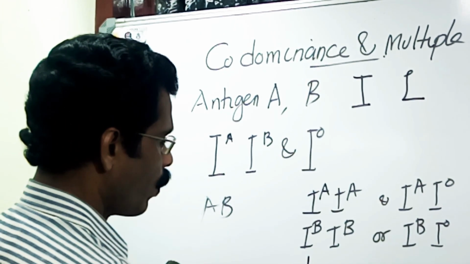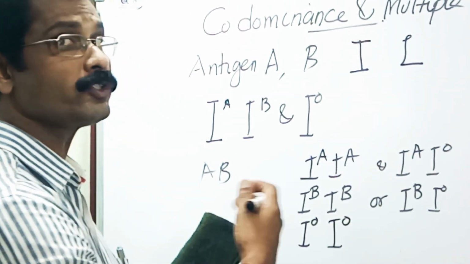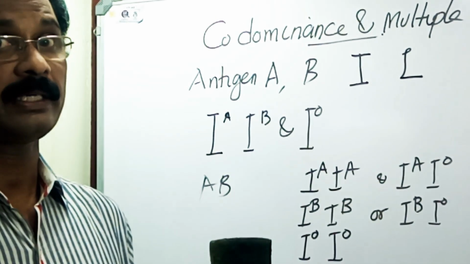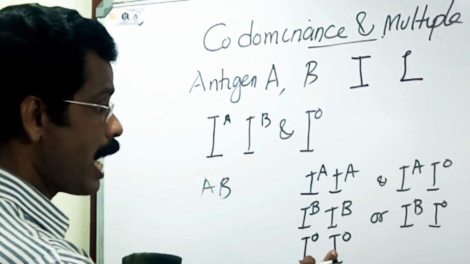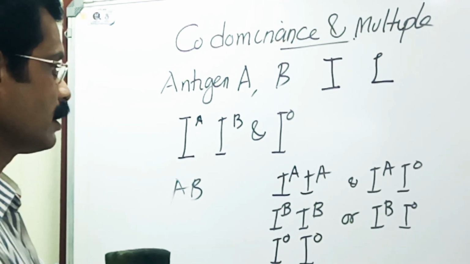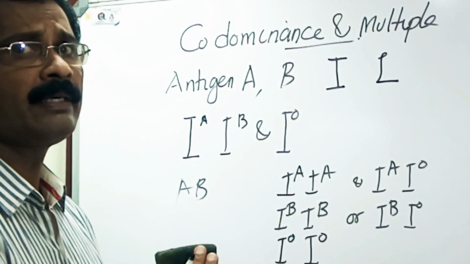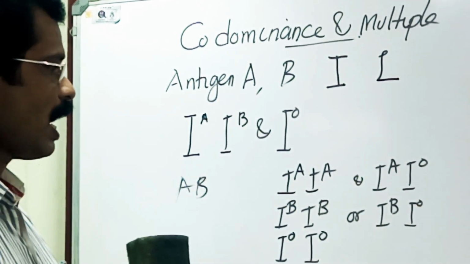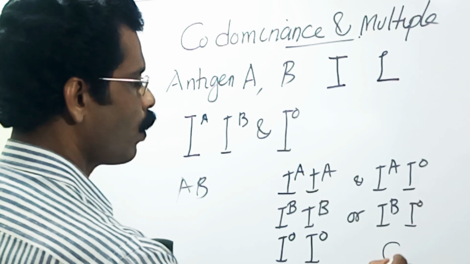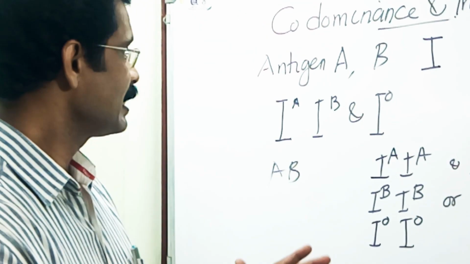When I O is present in the homozygous condition, not in the heterozygous condition, no antigen would be produced, and the blood group will be O. Could you follow me? Right?